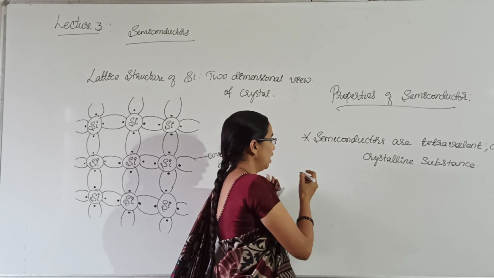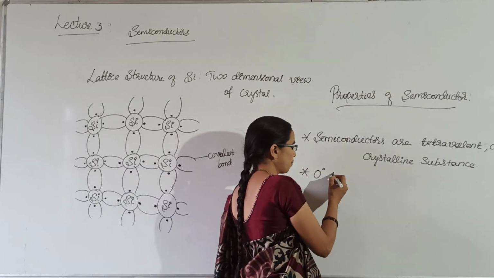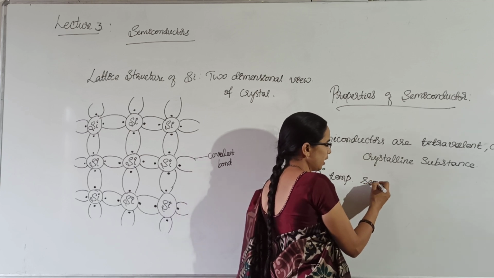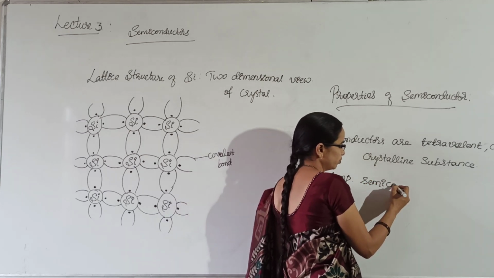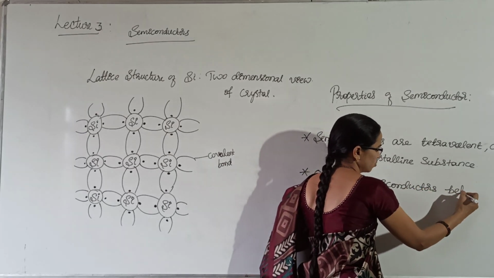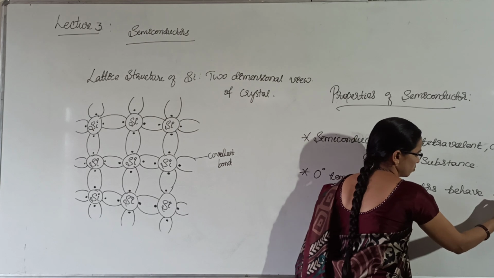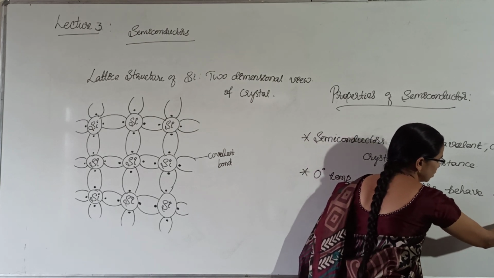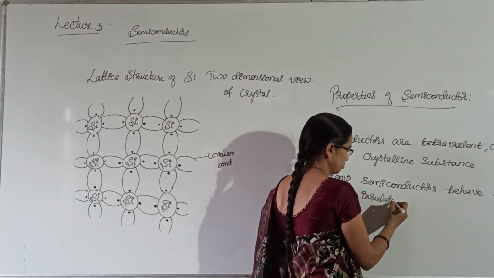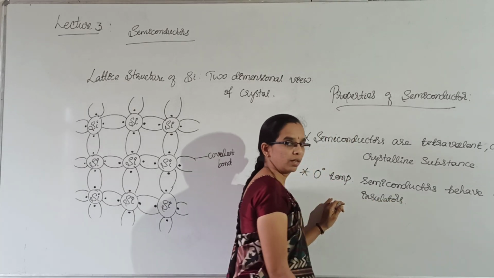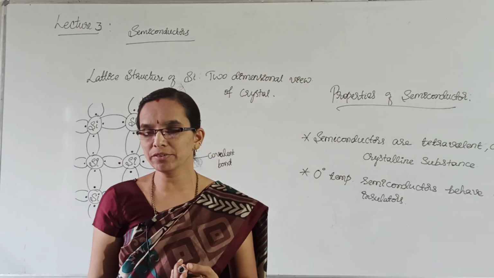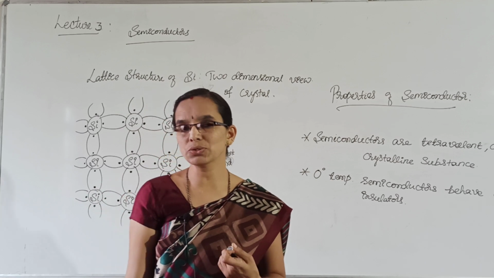So at 0 degree temperature, semiconductors behave as perfect insulators.